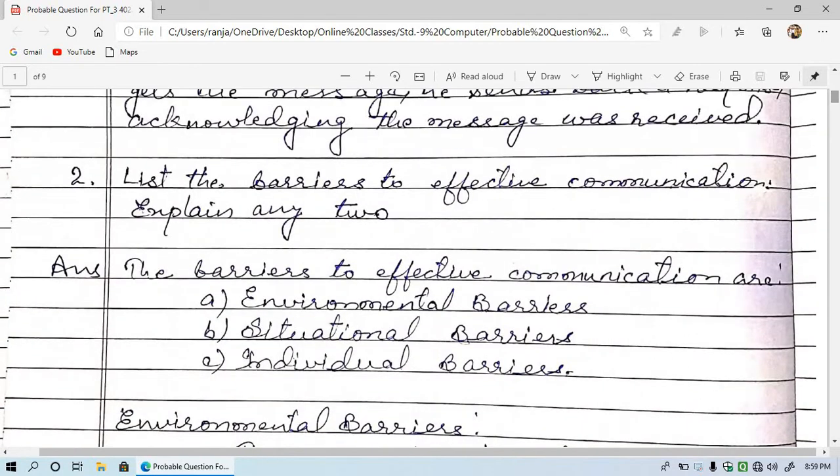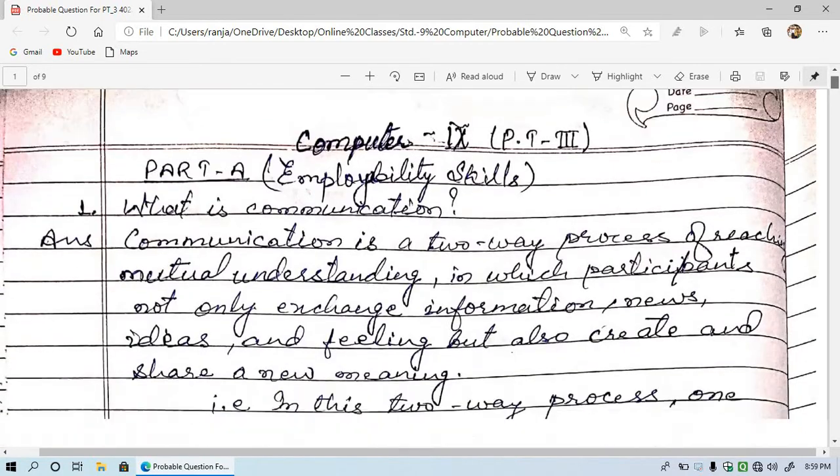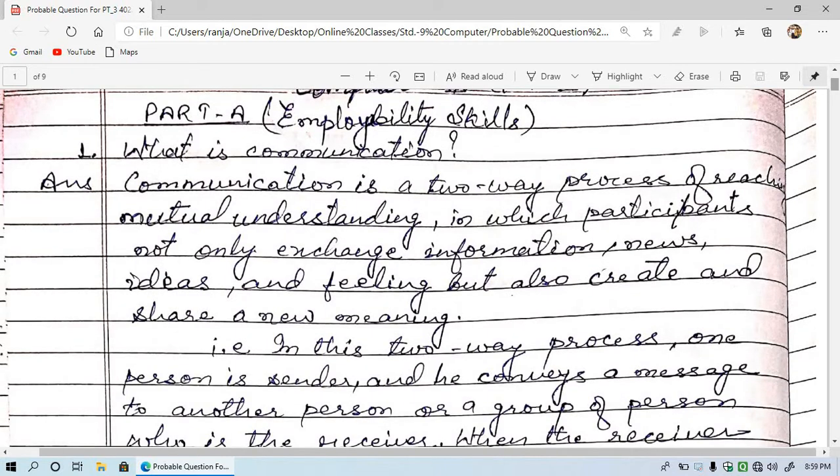Question number 1 is: what is communication? You know very well communication is a two-way process in which two persons are involved.